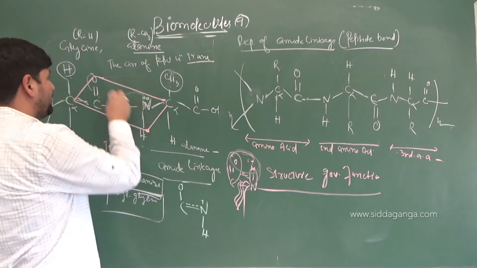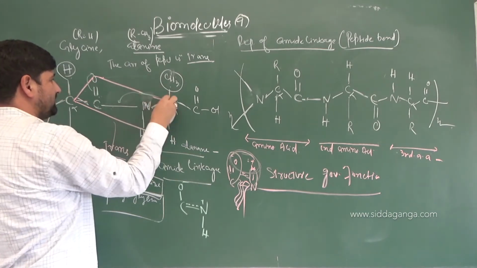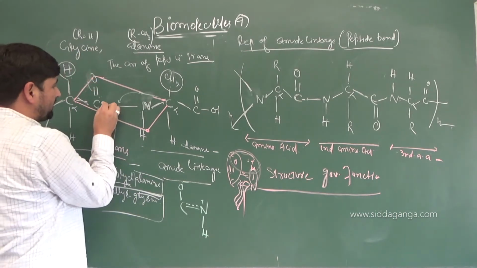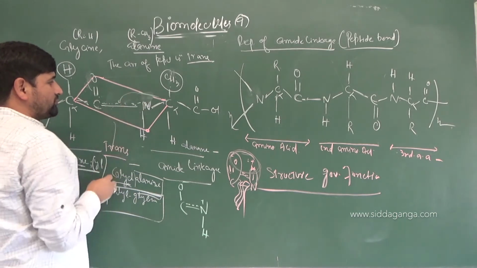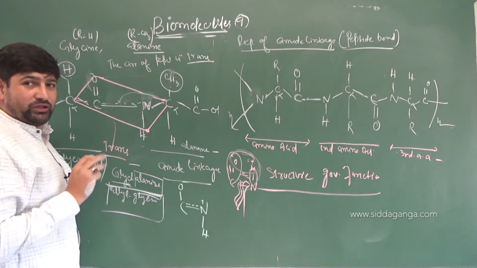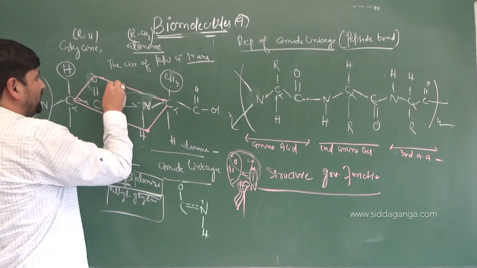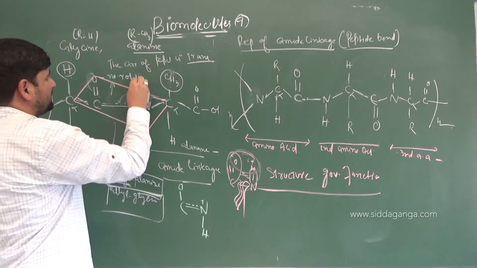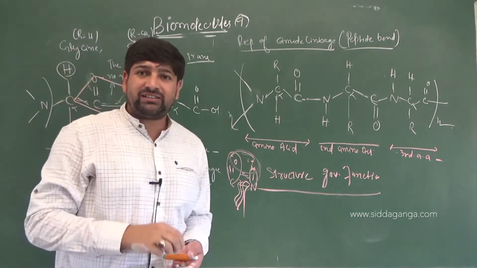That indicates that there is a double bond character present in this bond due to resonance. Did you get the point clear or not? I will just remove it for some period of time so you can understand it. So, this bond has got what character? Double bond character. If the double bond character comes into play, is rotation available? No, rotation is not possible at all. So around the amide linkage, no rotation is possible.